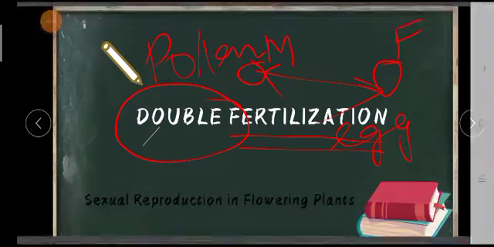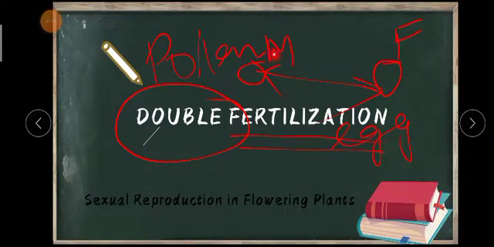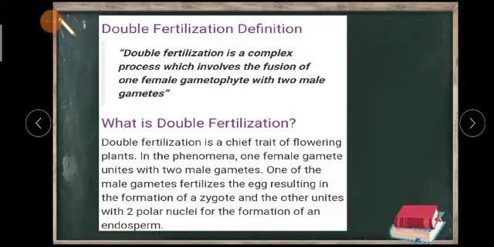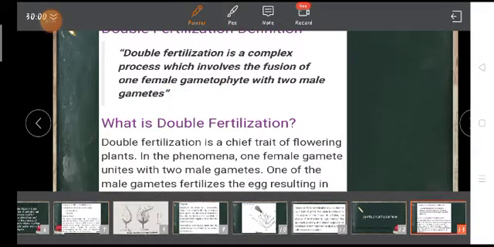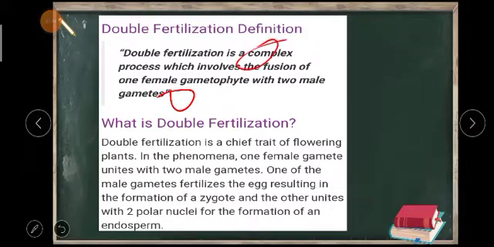So what is double fertilization? From this name itself we can come to know that something is occurring two times. That means fertilization is going to occur two times. Let us discuss this topic in detail. Double fertilization is a complex process which involves the fusion of one female gametophyte with two male gametes. That means the fusion will be between one female gametophyte and two male gametes. Here in double fertilization, male gametes will be two, that means pollen will be two, and one female gamete.